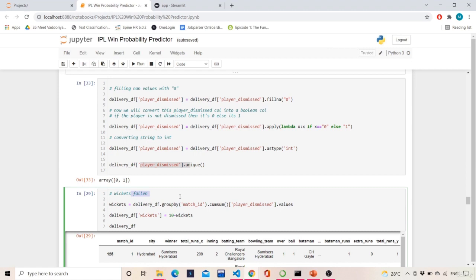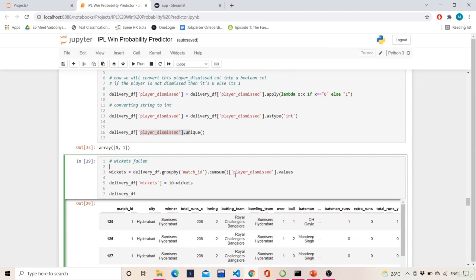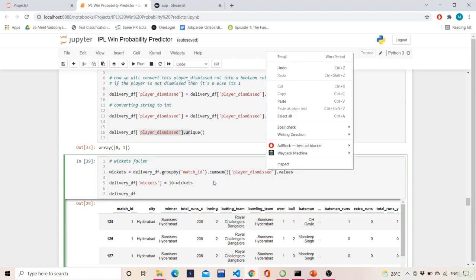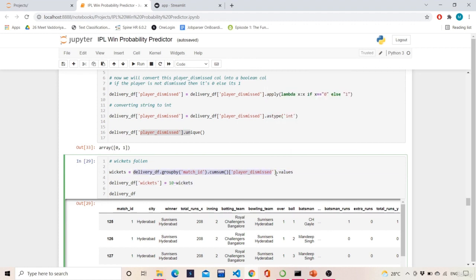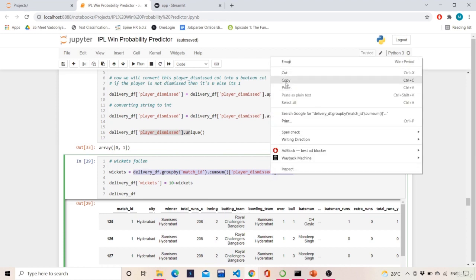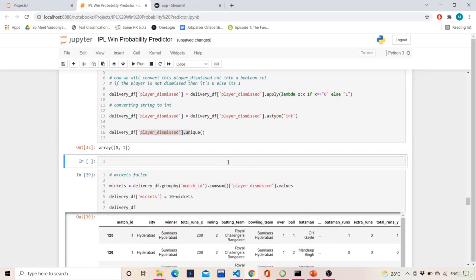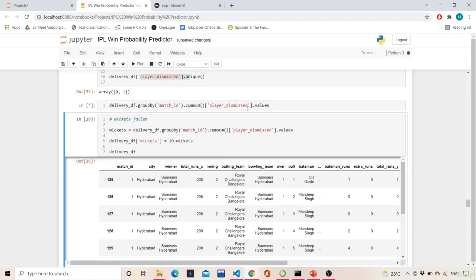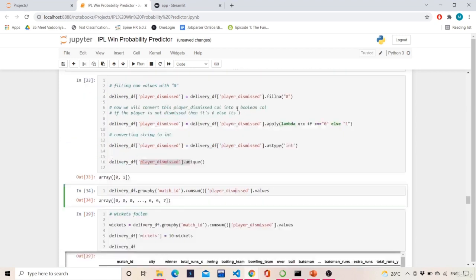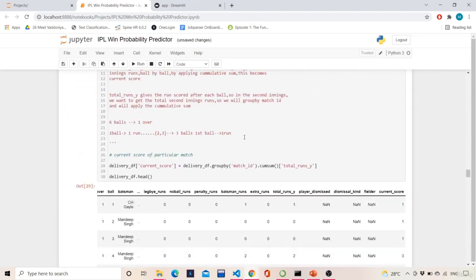Okay, now wickets fallen. We will see how this works. For better understanding, we will copy this first and see separately what is happening, and then we will assign it. So delivery df group by match id: I am grouping by match id, and then I am calculating the cumulative sum of player dismissed. This similar kind of cumulative sum was calculated over here.